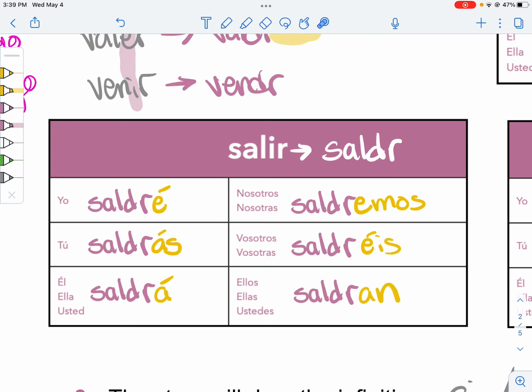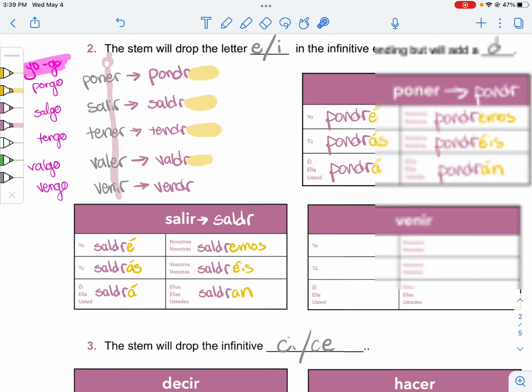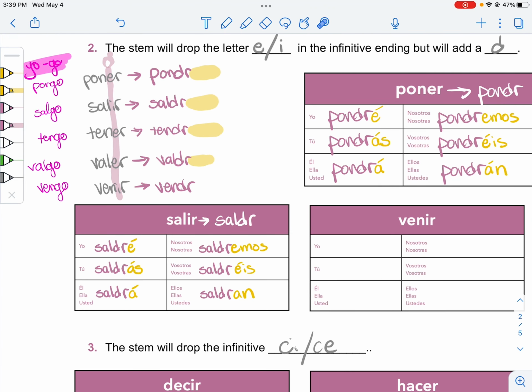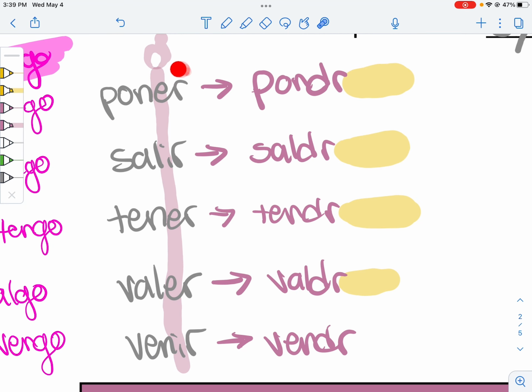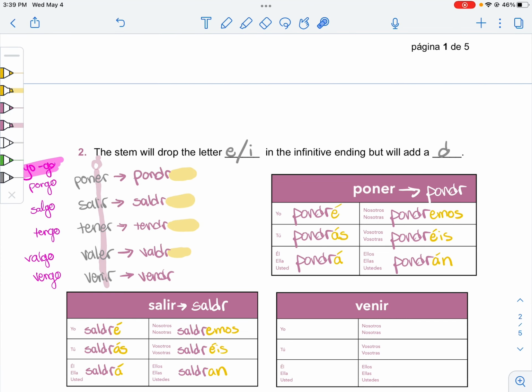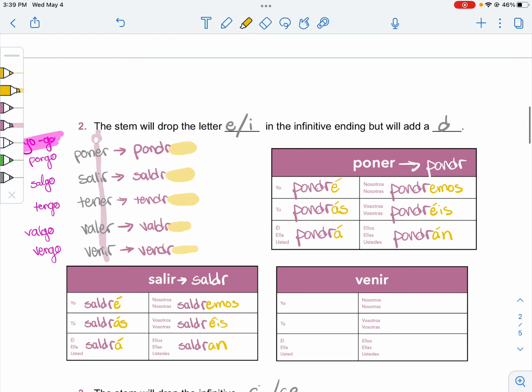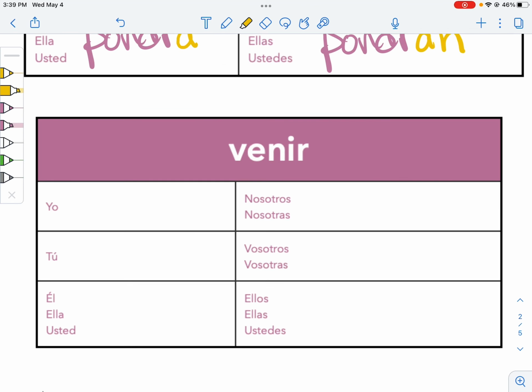Well, that went well. Okay, it's more like left than went, but we try. By the way, I don't think we translated these all. Poner, to put. Salir, to leave. Tener, to have. Valer, to be worth, like value. Venir, to come. Speaking of venir, what is our first step in putting this in the future? We're going to get rid of the I. And what are we putting in place of the I? We're going to put D. So our new stem is vendr.